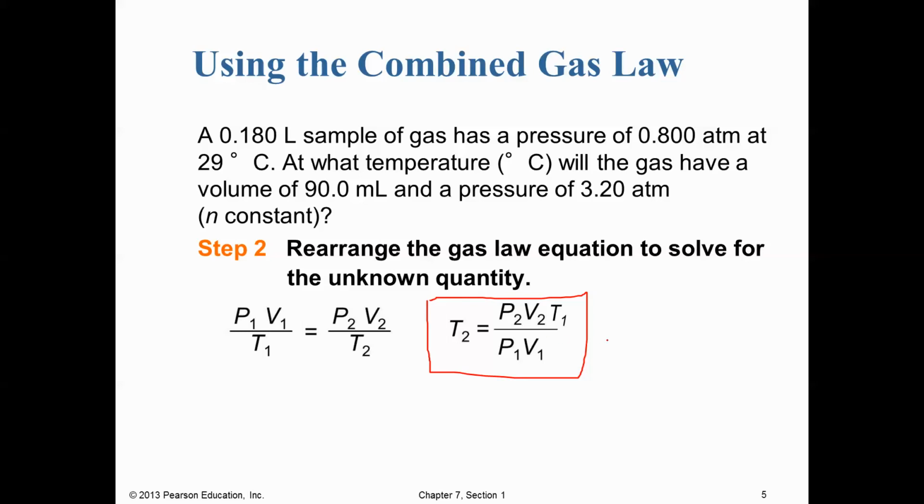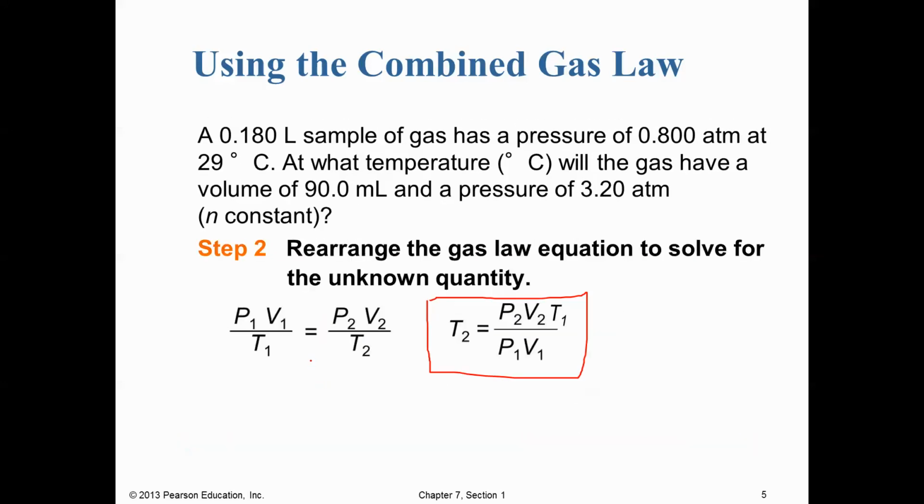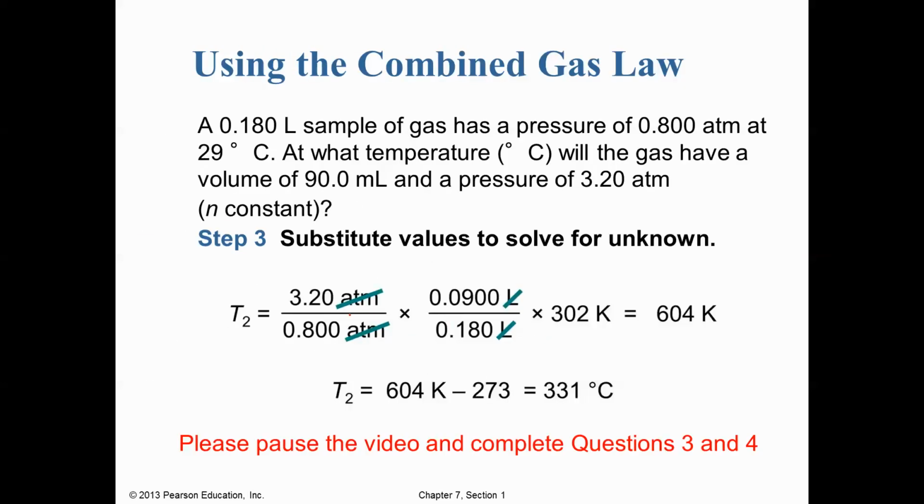So once we've finished our rearrangement, we can plug in our data. We plug in our values from the table that we made previously. So P2, V2, T1, we get those from the table here. So here's our P2, V2, and T1. And then we plug in our P1 and our V1. And notice our unit cancellation here. Atmospheres cancel, liters cancel. We're left with kelvins, which is good because we're looking for a temperature measure.